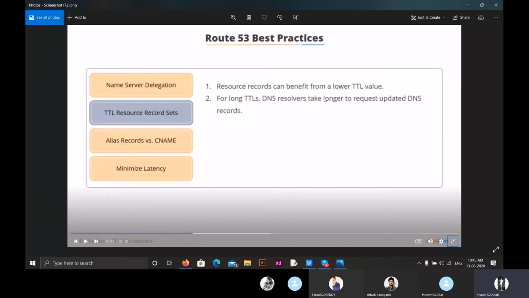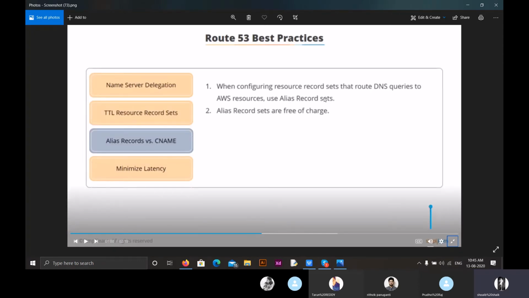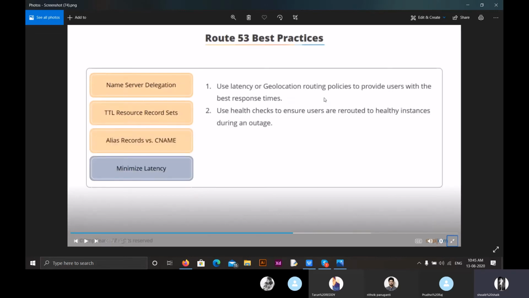Coming to TTL records, we have to update all the DNS records regularly. There are two options. One is CNAME and the second one is alias records. Generally, we have to use alias records as they are free of charge. Coming to minimizing latency, we must ensure that we are providing our users with data related to the region in which they are.